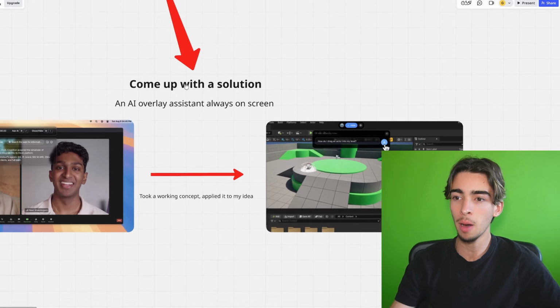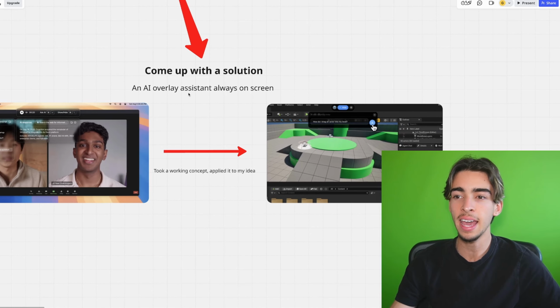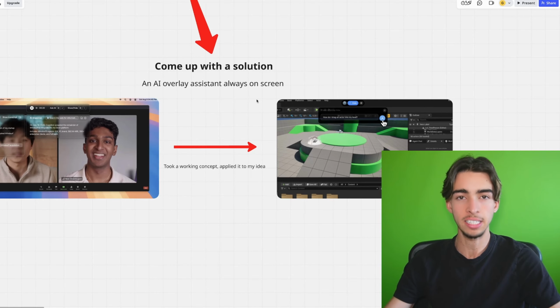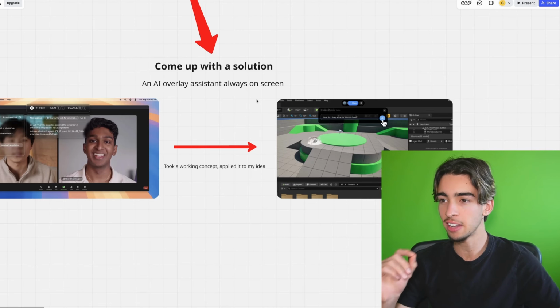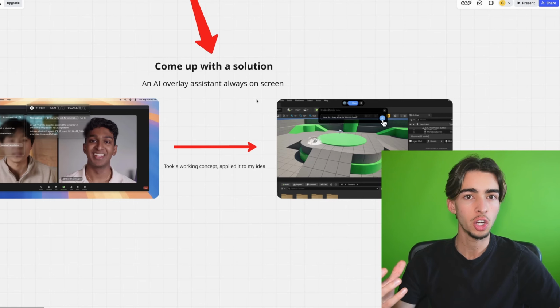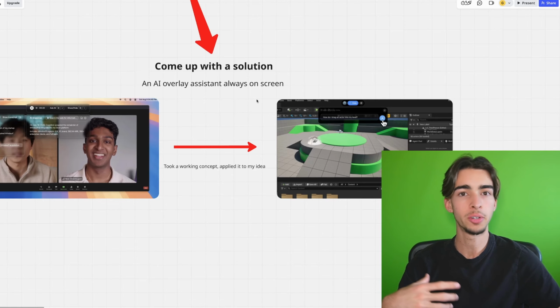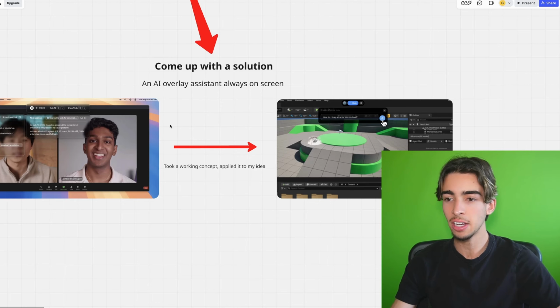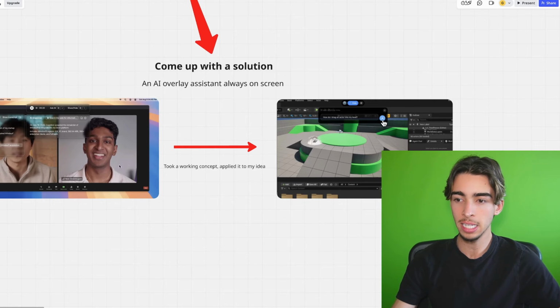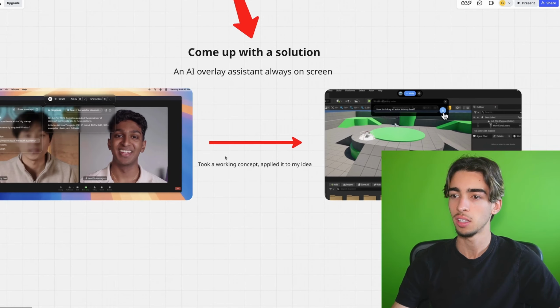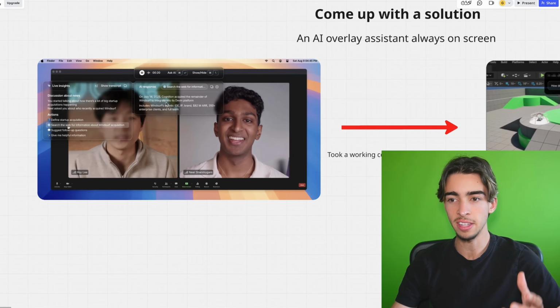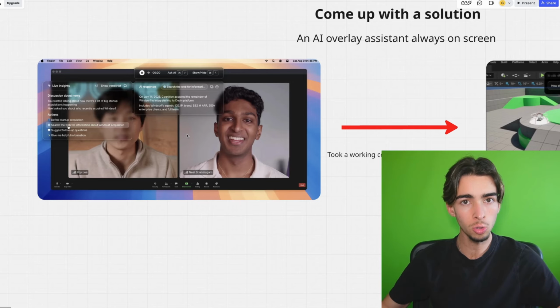So I came up with a solution, an AI overlay assistant that is always on your screen. That is literally what my SaaS Build Buddy is. But I did this in a very smart way because I didn't create this idea from complete scratch. What I did instead was took a working concept and applied it into my problem to generate this new idea. So in other words, there was this other SaaS, which is called Cluely. Maybe you've heard about it, it's pretty famous.